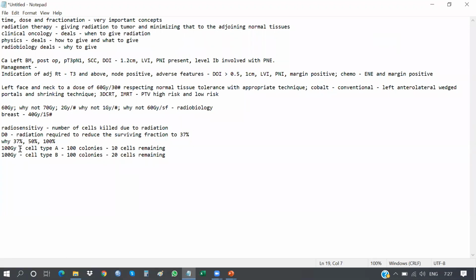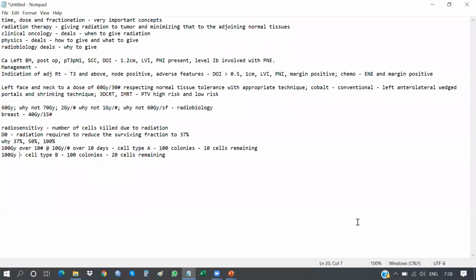Now if I have given 100 gray over 10 fractions at 10 gray per fraction over 10 days, and I have given 100 gray in a single fraction over 5 minutes, then exactly. Very good. Yes, you would need BED.